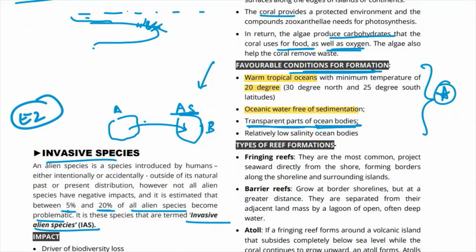So transparent parts of ocean bodies and relatively low salinity ocean bodies. तो जहां पर salinity relatively low है, that is favorable. Oceanic water that is free from sedimentation, and warm tropical ocean. So these are the favorable conditions for the formation of coral reefs.